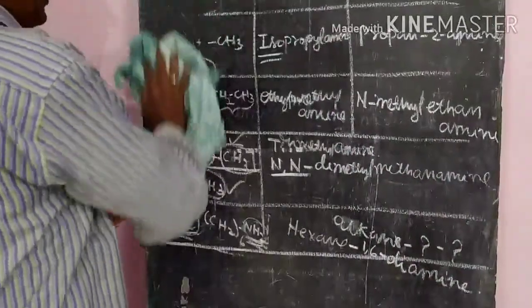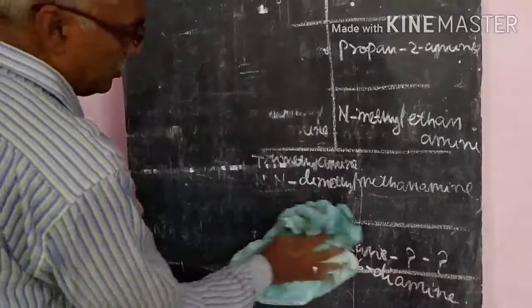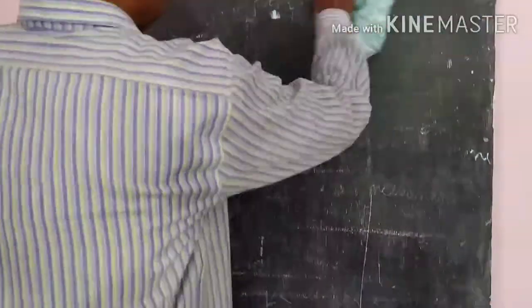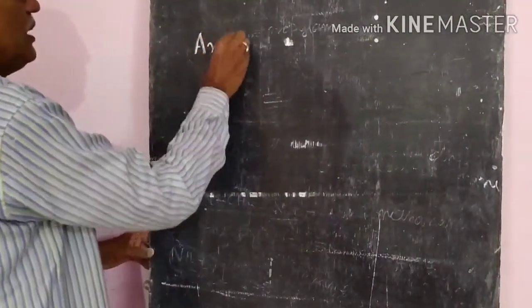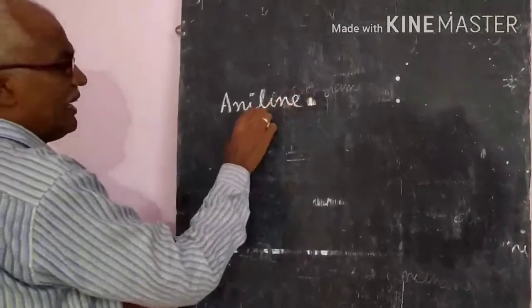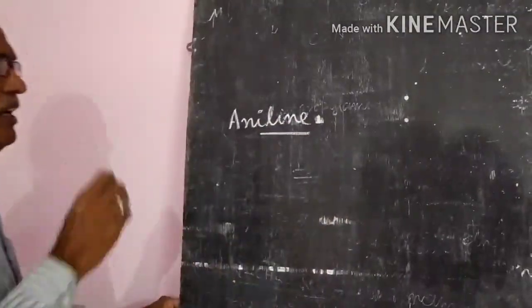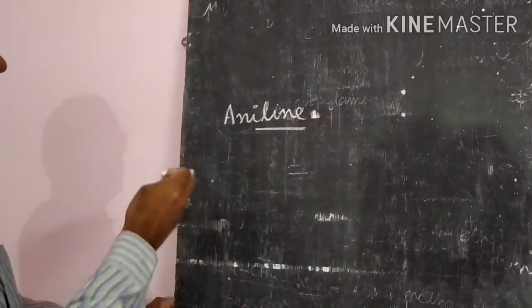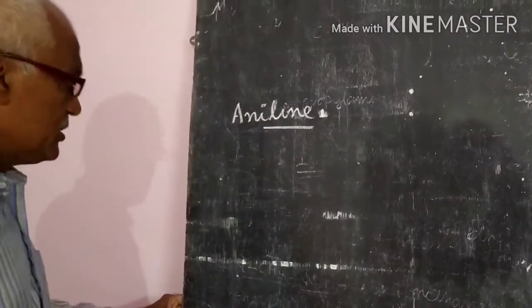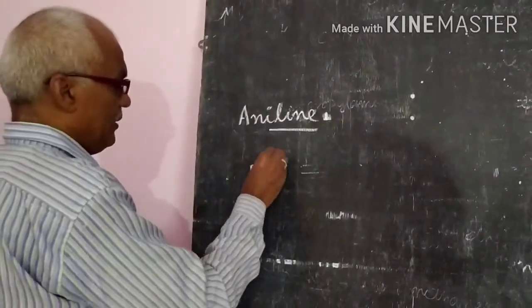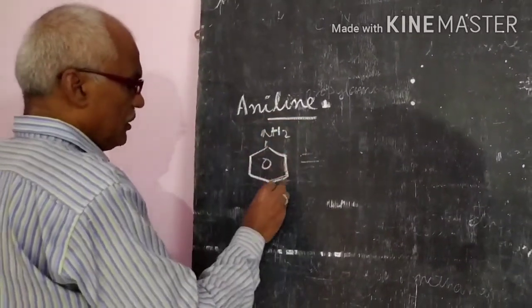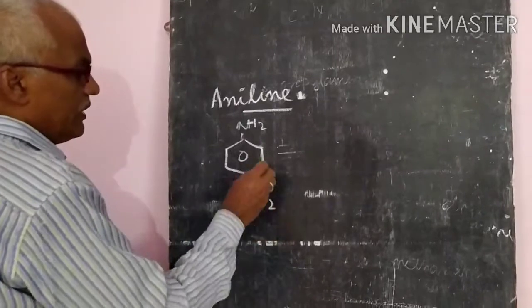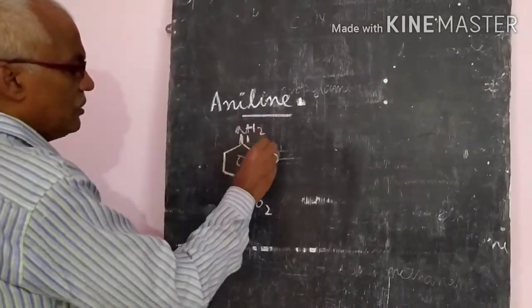But aromatic compounds are also there. I already told that one. A benzene ring which contains an amine group is called aniline. In the common name it is called aniline, and in the IUPAC name also, instead of benzenamine, we can write aniline. So this is the most important. In aniline, NH2, suppose if a nitro group is there, this will be taken as 1, 2, 3, 4.